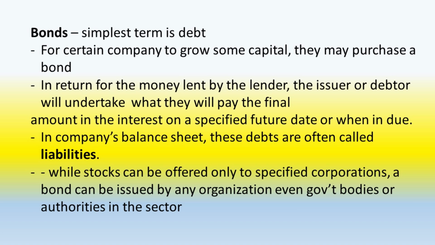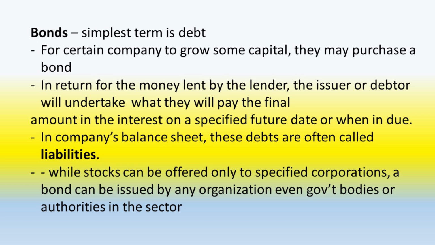Bonds. The simplest term is debt. For a certain company to grow some capital, they may purchase a bond. In return for the money lent by the lender, the issuer or debtor will undertake to pay the final amount and the interest on a specified future date or when due. In a company's balance sheet, these debts are often called liabilities.